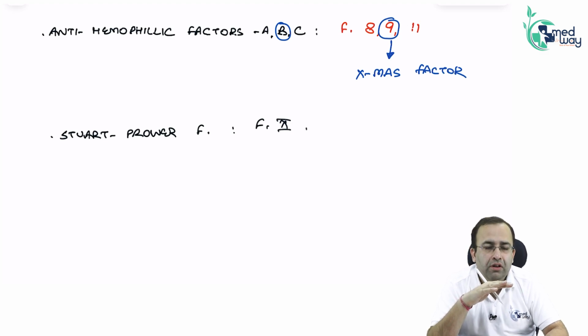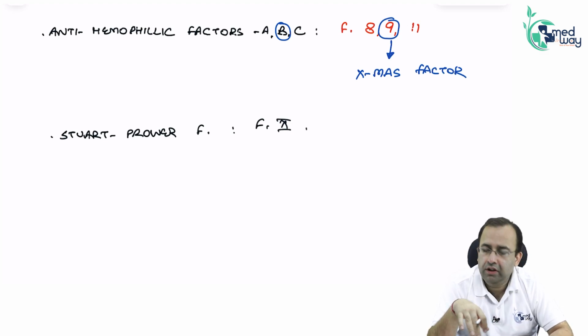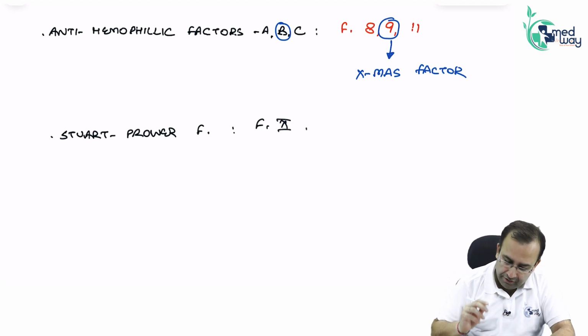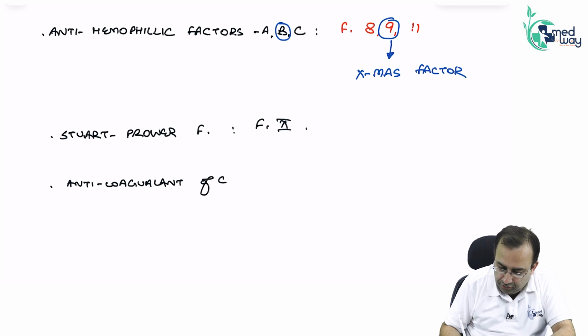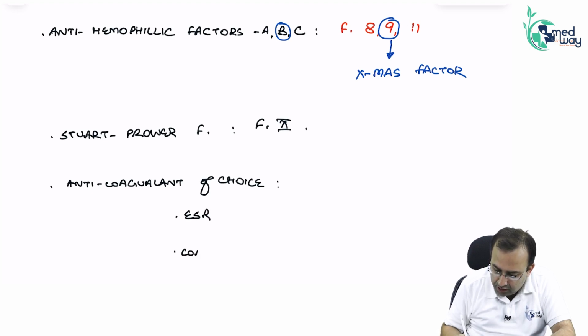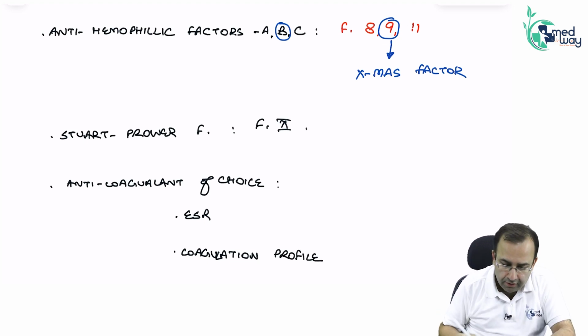Though we have covered this in blood banking, tell me once again, the anticoagulant of choice for both ESR and coagulation profile is sodium citrate.